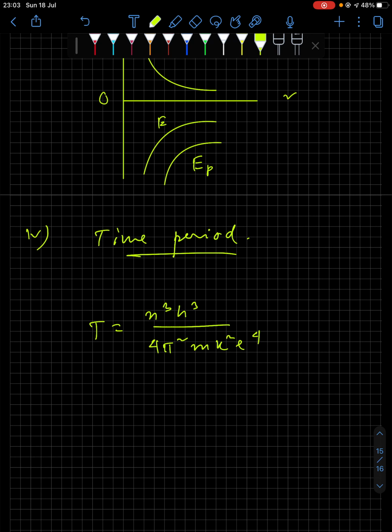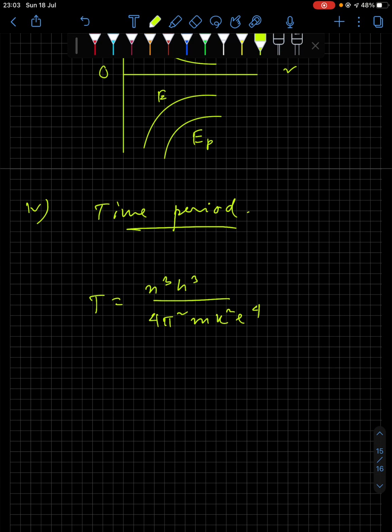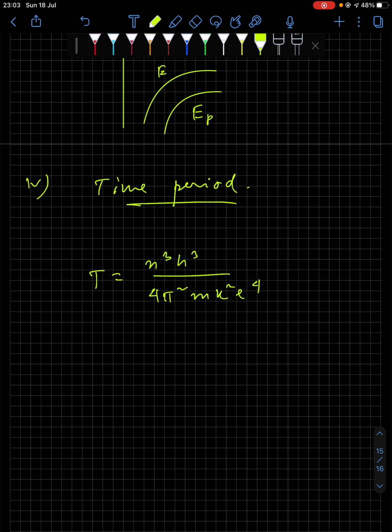Okay, the derivations are worked out in the actual PDF that I'll share in the WhatsApp group. If you're interested, you can go through that. Now this is equation number 17 in accordance with the PDF. Once you put the values of the constants, you get Tn equals to 1.51 into 10 to the power minus 16 n cube seconds.